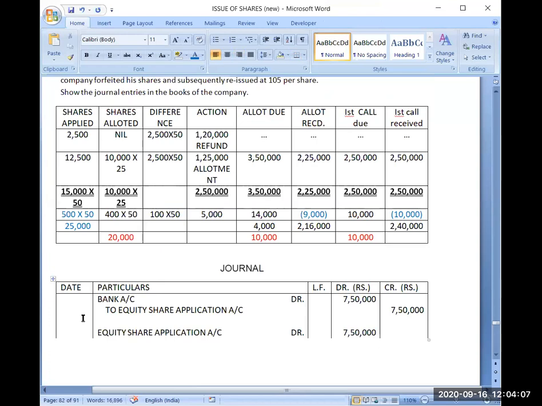Only then will you be able to gain confidence in such questions. And when you do regular practice, only then will you get speed in your exam. This question has to be completed in 15 minutes in exams. And if you complete it in 12 minutes at home, only then will you be able to complete it in 15 minutes in exams.